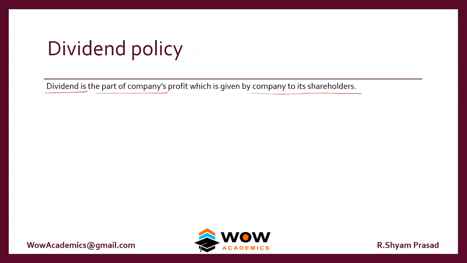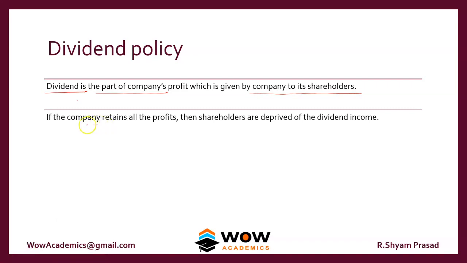When there's volatility in your dividend, this year you give a very high dividend, next year you don't give a dividend, then you give a very high dividend. This kind of dividend should not be issued. What you should have is a policy. A policy gives some kind of stability or comfort to the shareholders, and they know what to expect from the company in terms of dividend. So a dividend policy is very useful for a company.